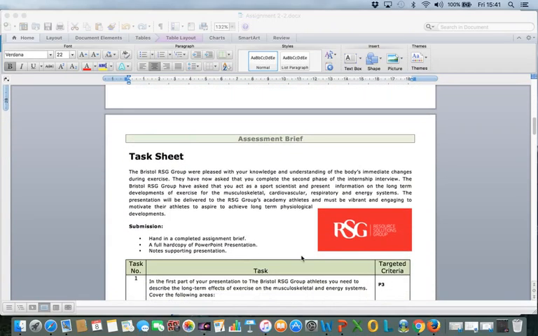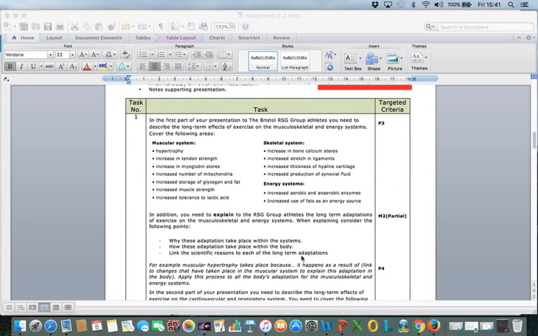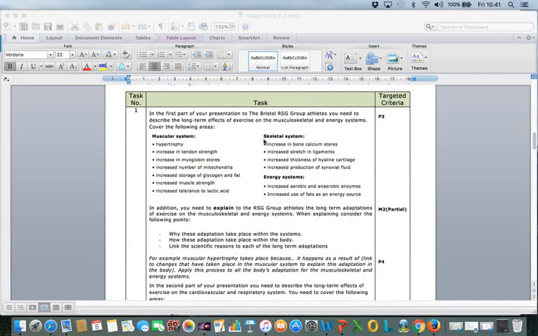If we go inside, it should make it clearer. So in the first part of your presentation, what you should do is describe each one of these bullet points. So you'll see these bullet points, each one of them should be described. So you should describe hypertrophy within the muscular system. What is it? Now, if you want to go for the merit, where it says here, in addition,